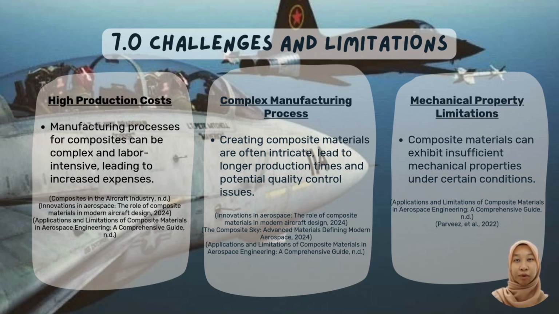Last but not least, mechanical property limitations. Composite materials can exhibit insufficient mechanical properties under certain conditions. For instance, they may be less effective in high temperature environments or under cryogenic conditions, where they can become brittle and lose structural integrity.